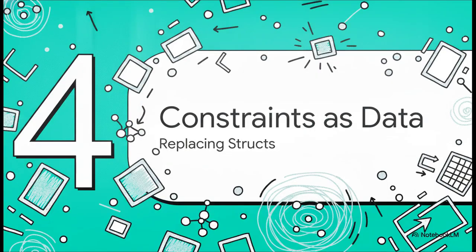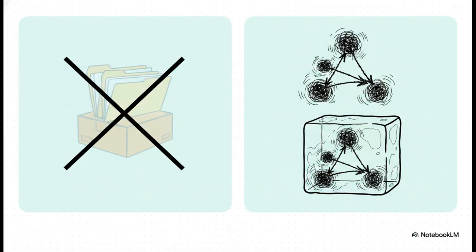Section 4, constraints as data, replacing structs. Merg takes a totally different approach to data structures, which brilliantly illustrates that minimalist philosophy we've been talking about. Instead of baking new data structures into the compiler, it just reuses that DAG concept. So where a traditional language hands you dictionaries, maps, or structs, Merg gives you unfrozen and shallow frozen DAGs. An unfrozen hand-built DAG takes the place of a dictionary or a map. Meanwhile, a shallow frozen DAG, which locks its structure completely in place, steps in to act as your struct.